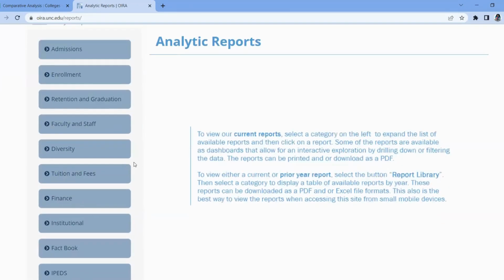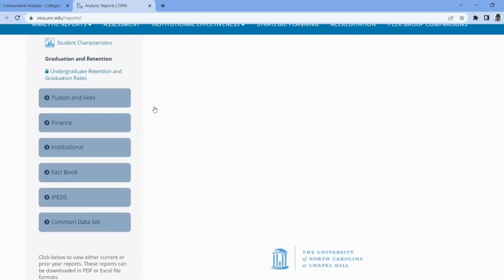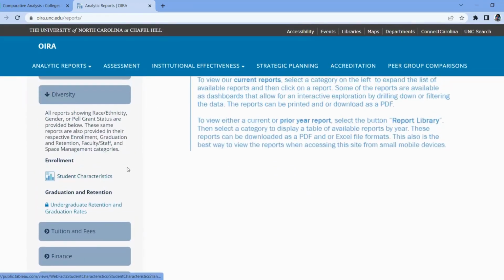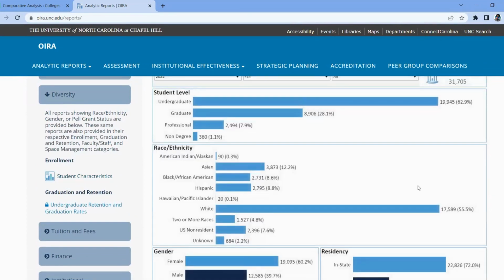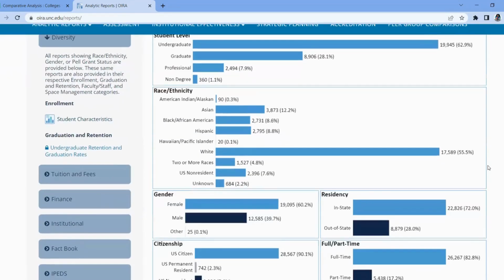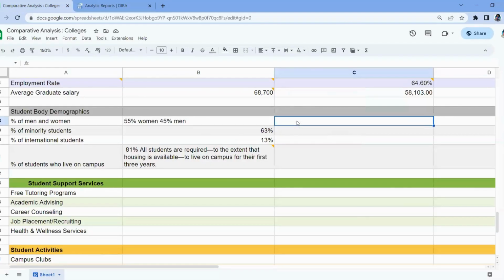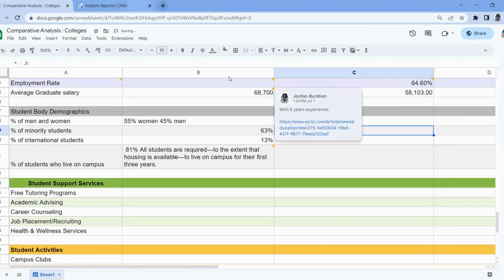And for this type of demographic information, I'll go to diversity and see they have student characteristics. And I was interested in, so I see 60% of students are women. So I'm going to put 60% women, 40% men. Okay.